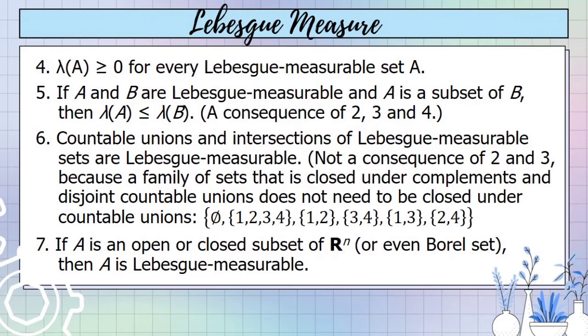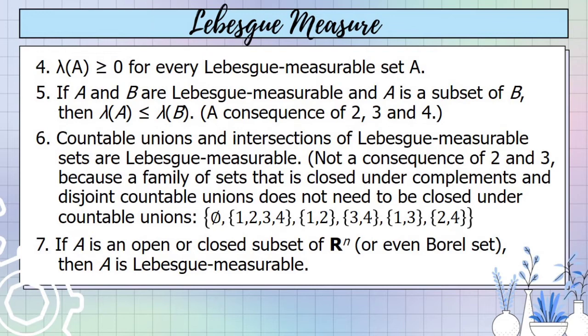Number 6, countable unions and intersections of Lebesgue measurable sets are Lebesgue measurable. It is not a consequence of 2 and 3 because a family of sets that is closed under complements and disjoint countable unions does not need to be closed under countable unions.